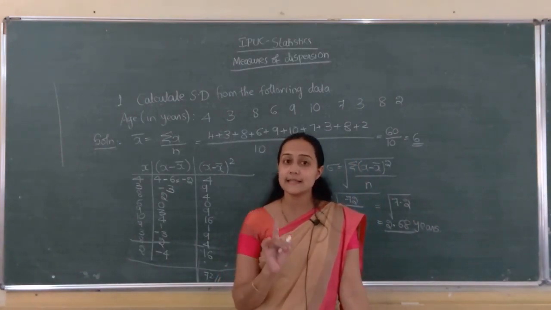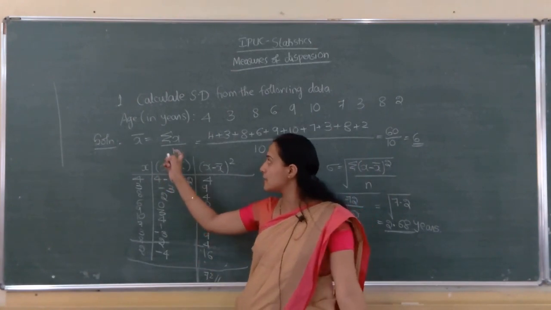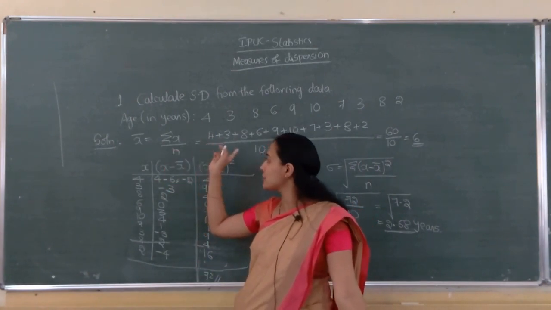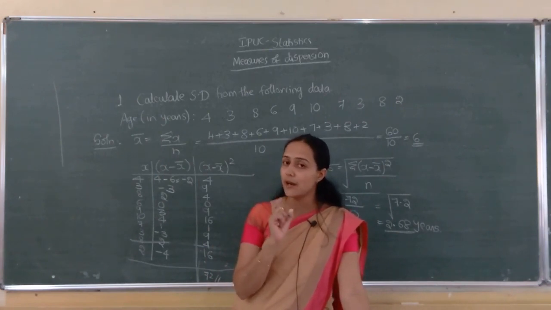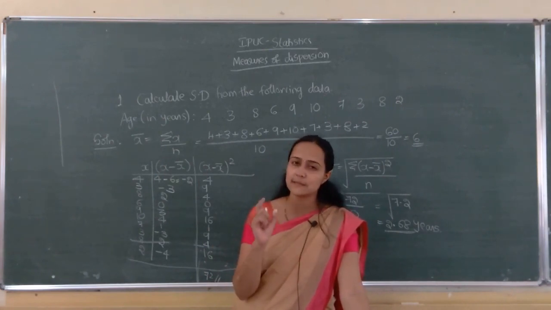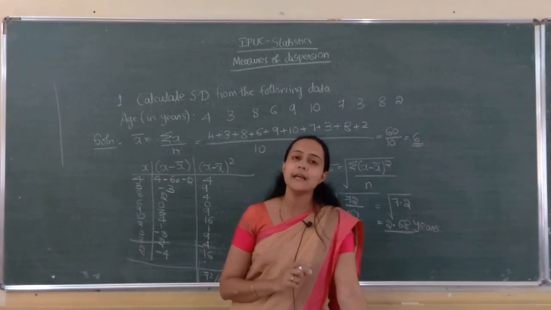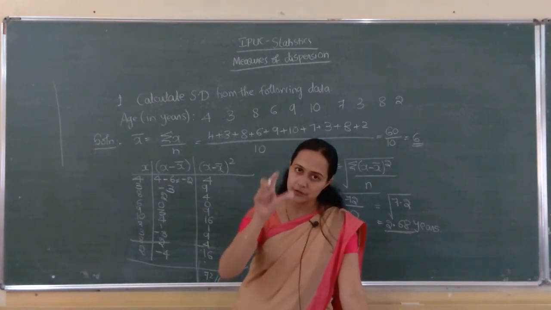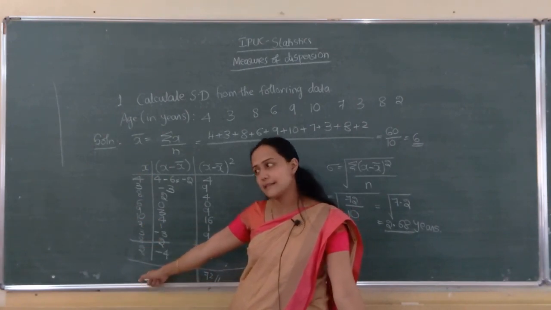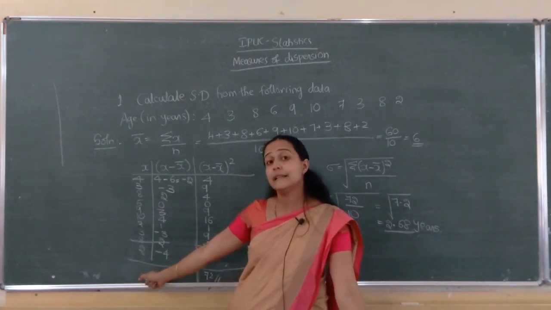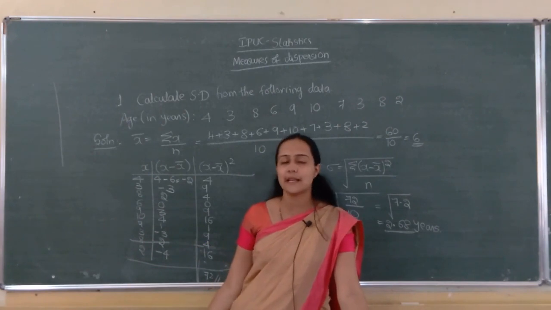So, this is the case of raw data. The raw data formula is square root of sigma (x minus x bar) the whole square divided by n. So, one column for x. If you find its total, there itself you can find x bar, x bar equal to sigma x divided by n.